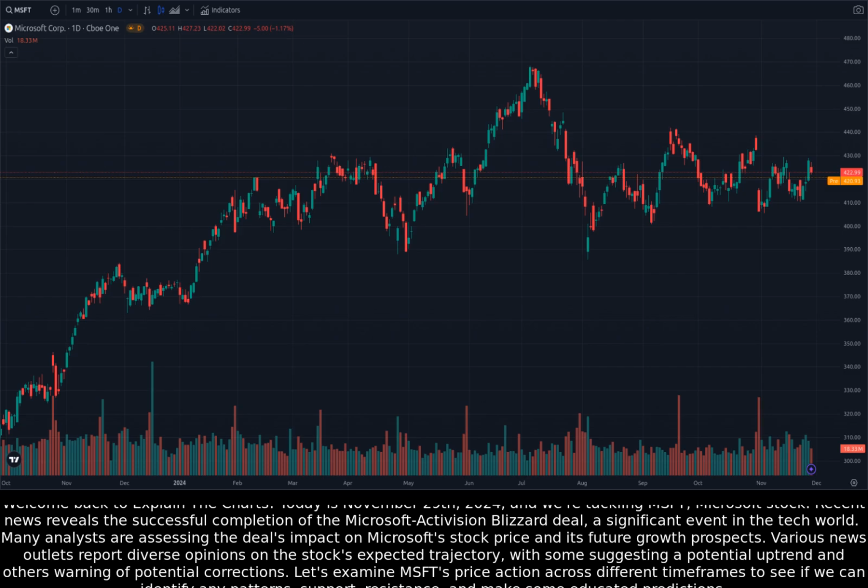Various news outlets report diverse opinions on the stock's expected trajectory, with some suggesting a potential uptrend and others warning of potential corrections. Let's examine MSFT's price action across different timeframes to see if we can identify any patterns, support, resistance, and make some educated predictions.